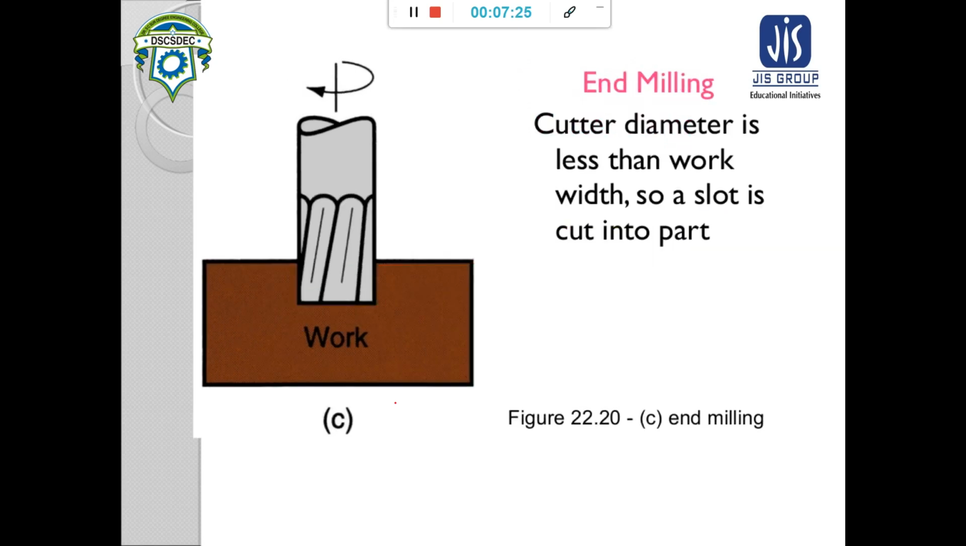Now end milling is a type of face milling where the cutter diameter is less than the workpiece width. So it also creates a slot. A slot is cut into the part. This is known as end milling.